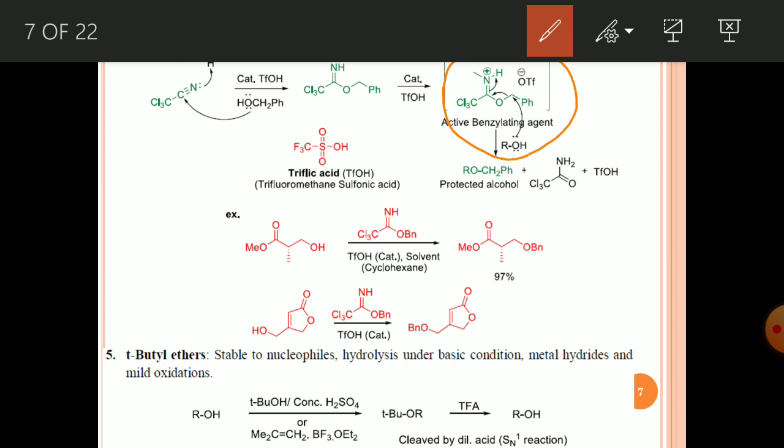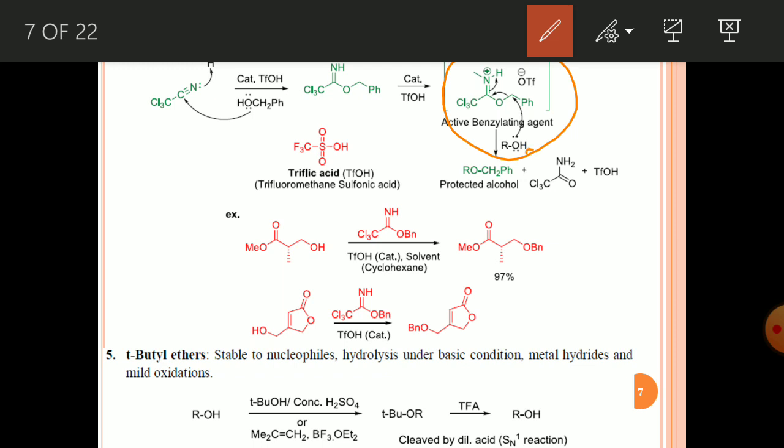This is called the active benzylating agent, because this carbon is attached with CCl3 as well as the double bond N, and that N has the positive charge which makes this carbon of the benzyl group very electrophilic in nature.